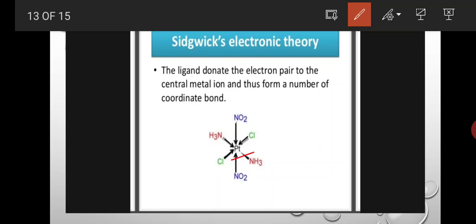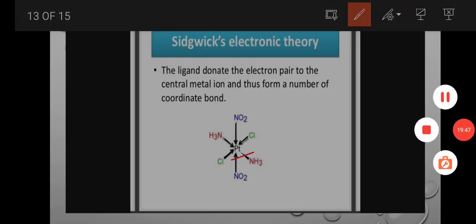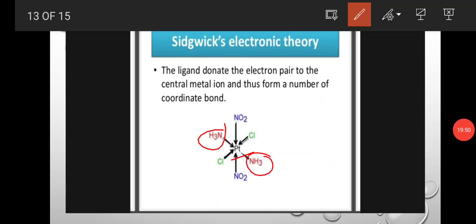This platinum has two amine ligands, two Cl ligands and two NO2 ligands. In total, 6 ligands are present. These 6 ligands donate 6 pairs of electrons to the platinum and form 6 coordination bonds.